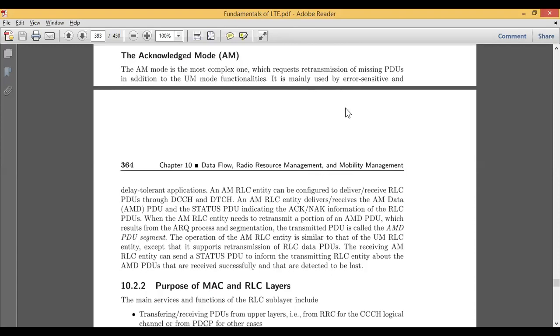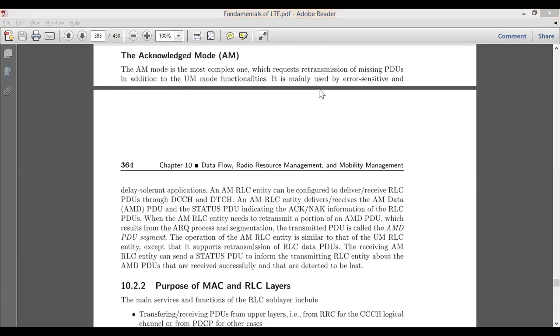For example, if I transmit some data and that data is not received properly, then I request retransmission of the data. Wherever retransmission comes, obviously there will be a complexity problem. Based on this addition of the request, the functionalities related to AM will be complex.